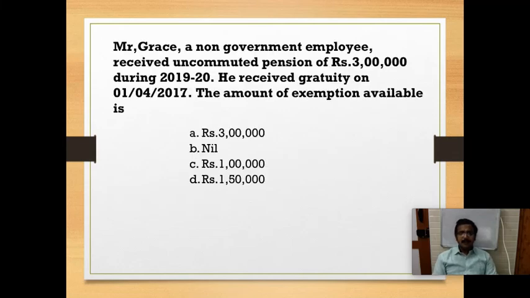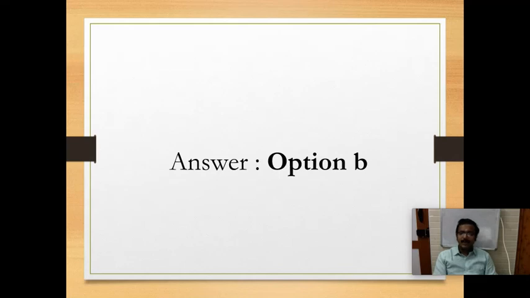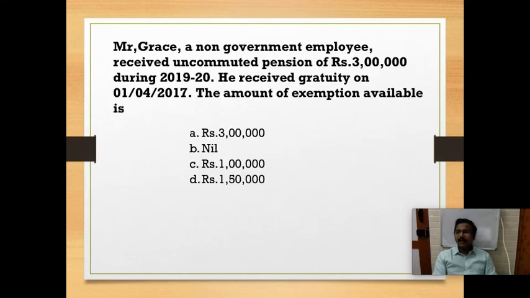Mr. Grace, a non-government employee, received uncommuted pension of rupees 3 lakh during 2020. He received gratuity on 1/4/2017. The amount of exemption? There are commuted pension and uncommuted pension. Only if I am earning commuted pension will I get some exemption. If I am earning uncommuted pension, it is fully taxable. So the amount of exemption is nil. Option B, nil. Only commuted pension has exemption.